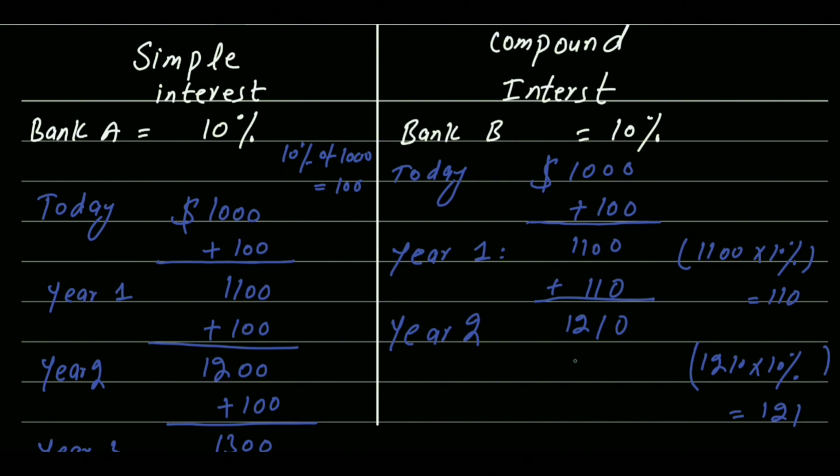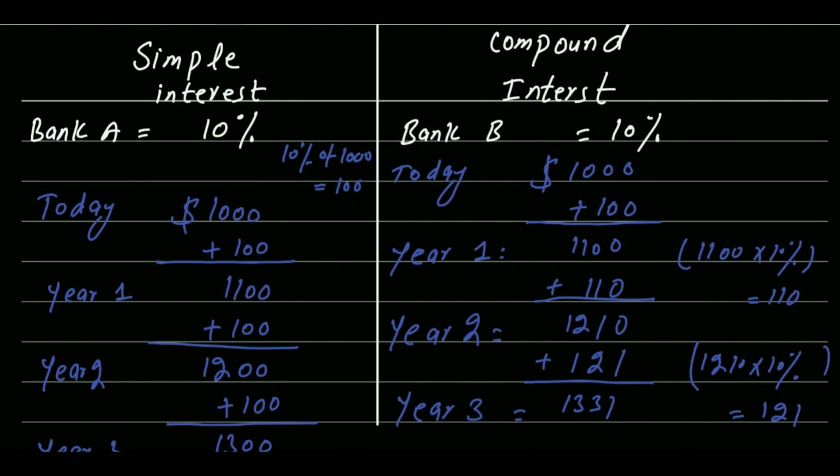So now it will add $121 in year 3, and that will be your final balance at the end of year 3.